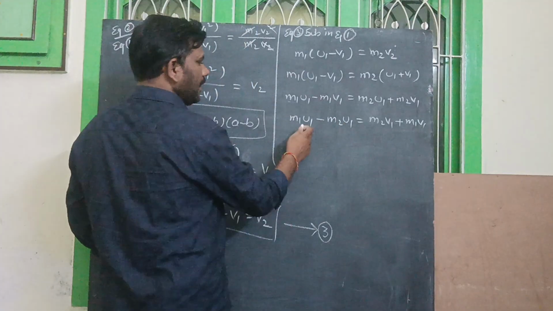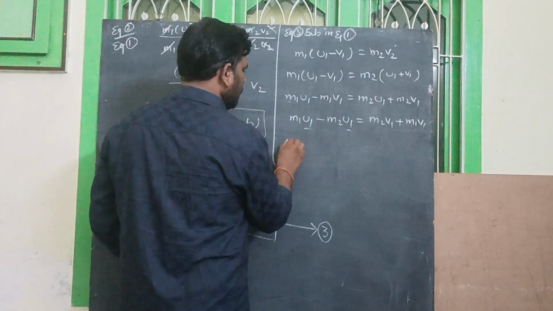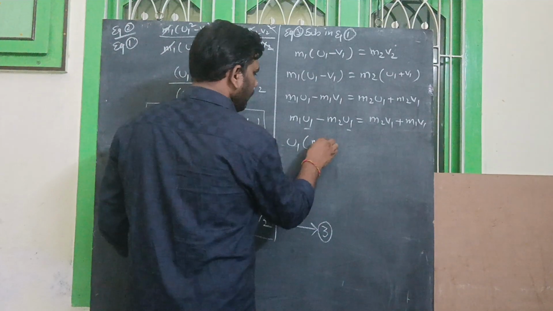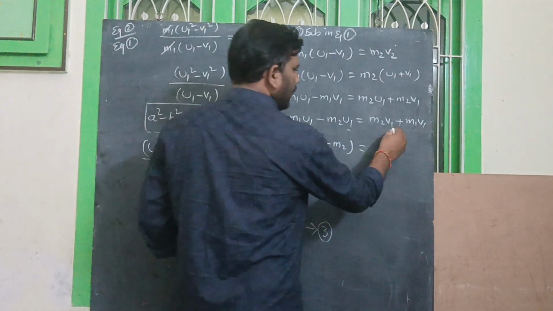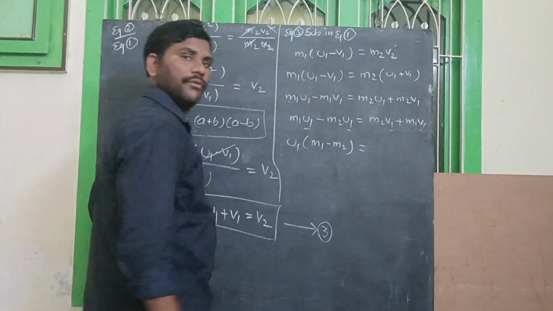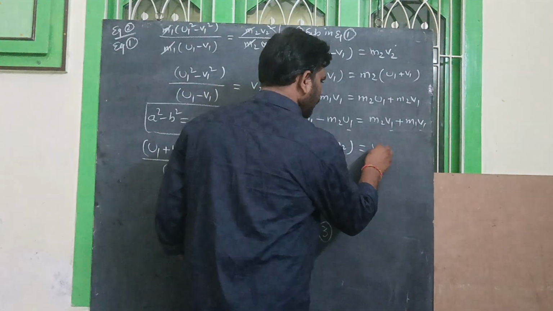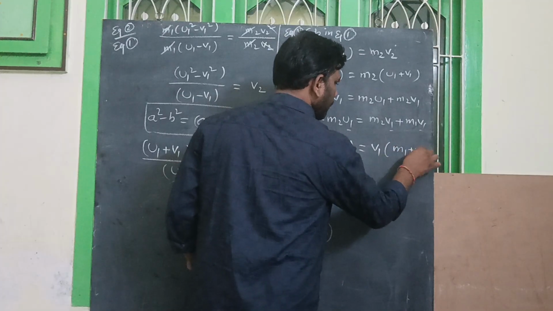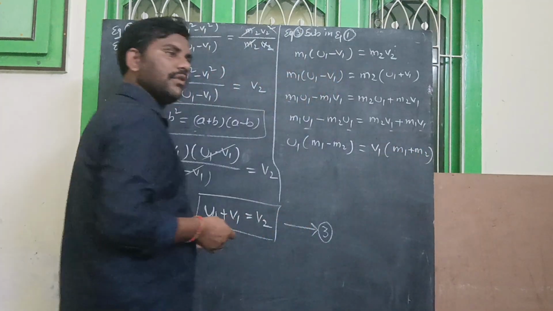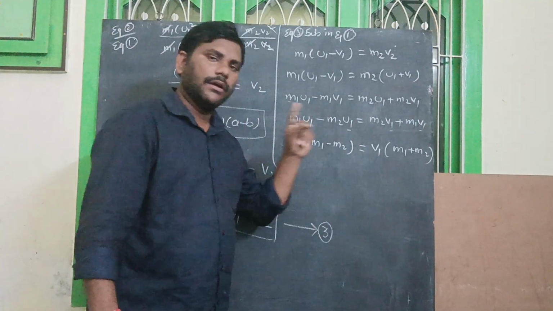So we can take the common term here, u1, of m1 minus m2, that is equal to... what is the common term in here? v1. We can take the common term v1, remaining m1 plus m2. So what is our aim? We can find out the v1 and v2.